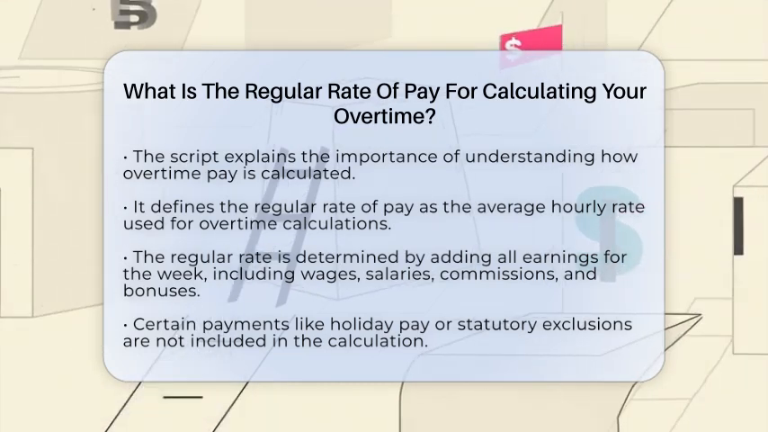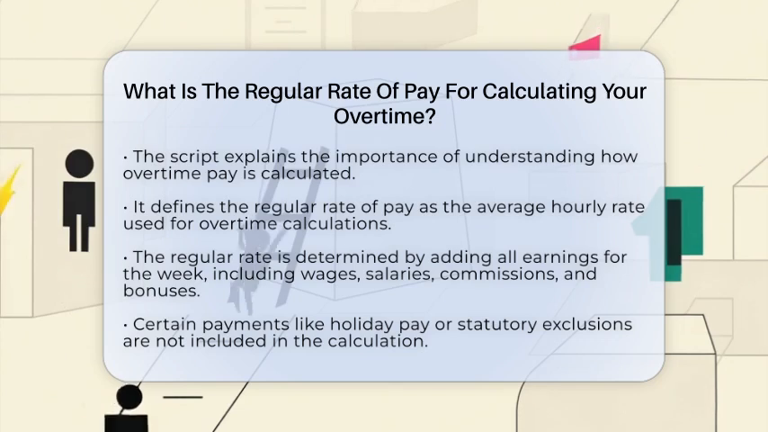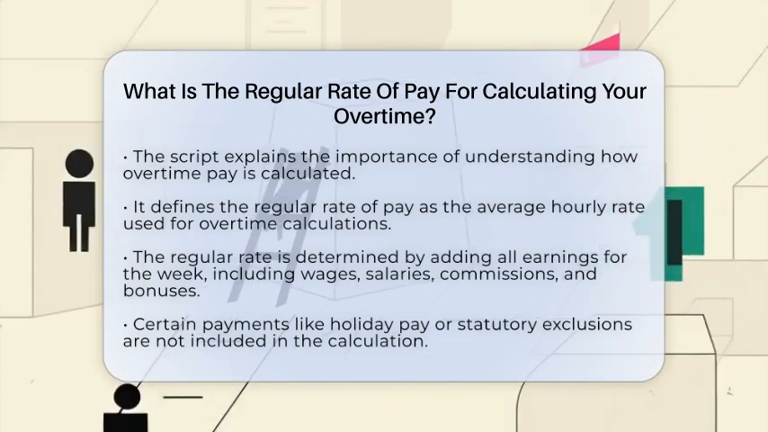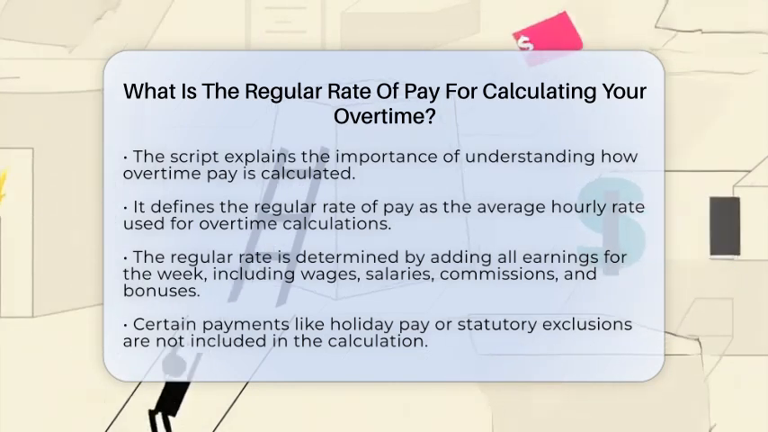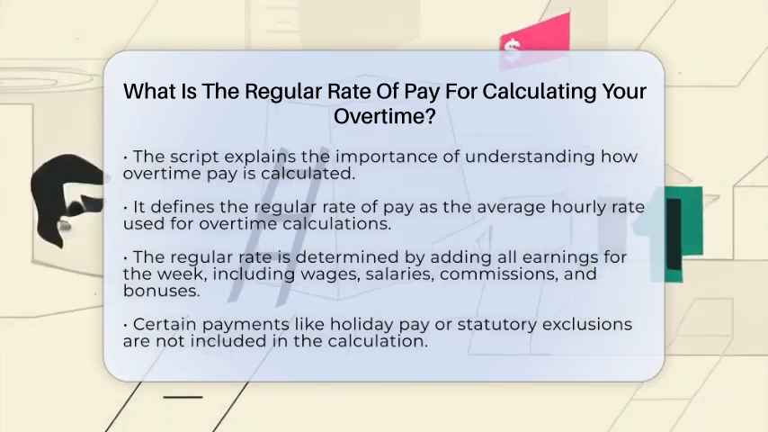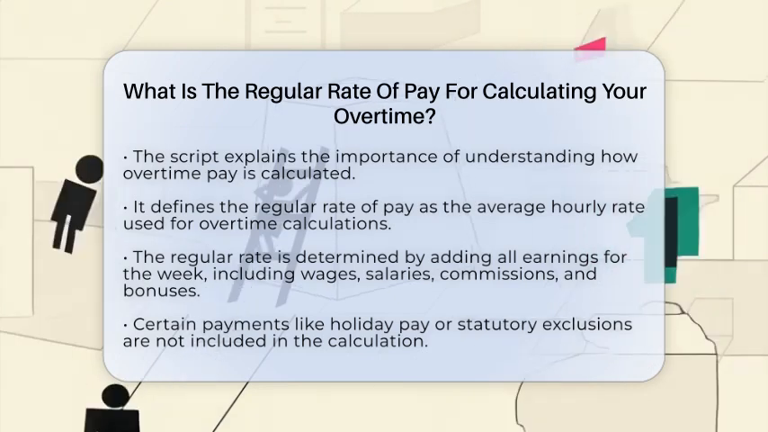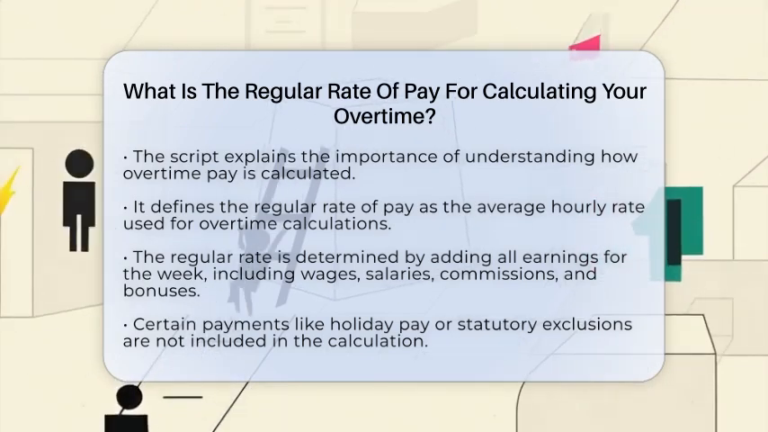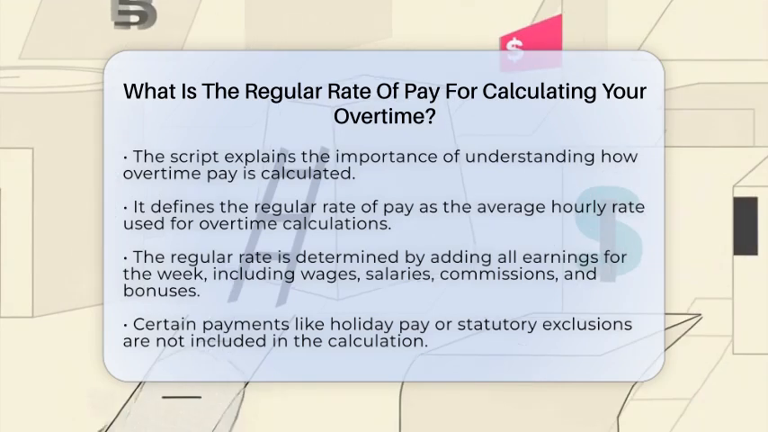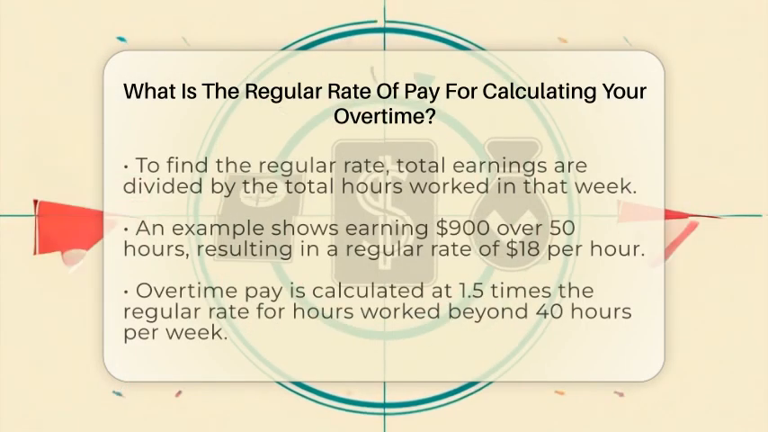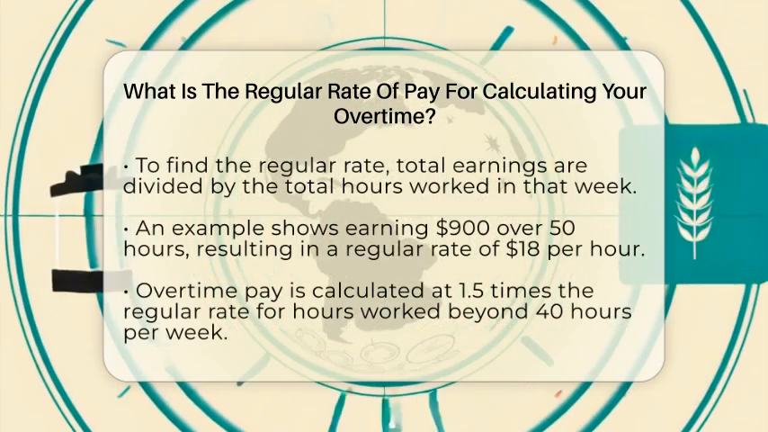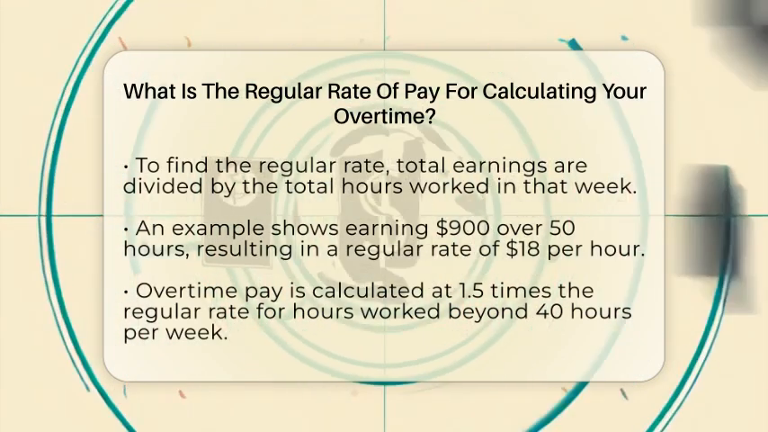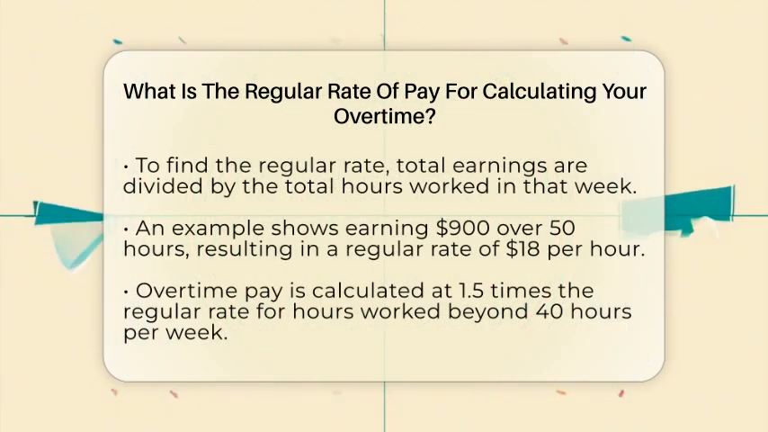The regular rate of pay is the average hourly rate used to figure out your overtime pay. It is calculated by adding up all the earnings you received during a work week, including wages, salaries, commissions, and bonuses. Then, you divide that total by the total hours you actually worked that week. This total pay includes everything related to your job, but some payments like certain holiday pay or statutory exclusions are not counted. To get the regular rate, first, add up all your earnings for the week.